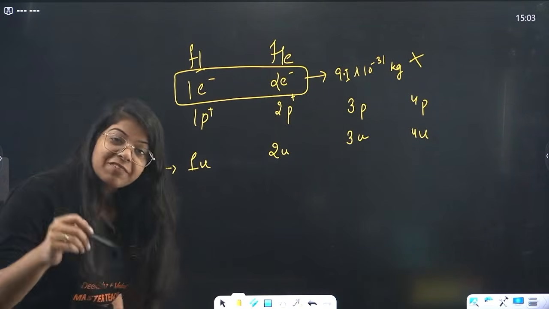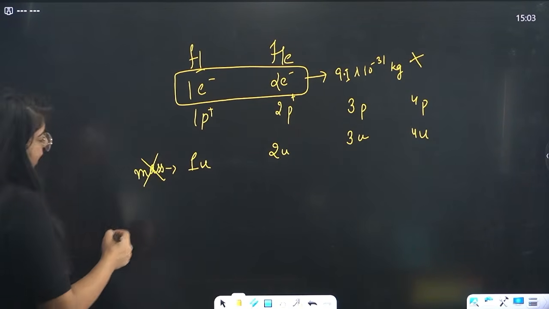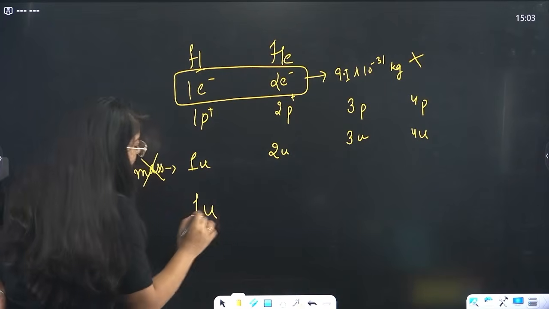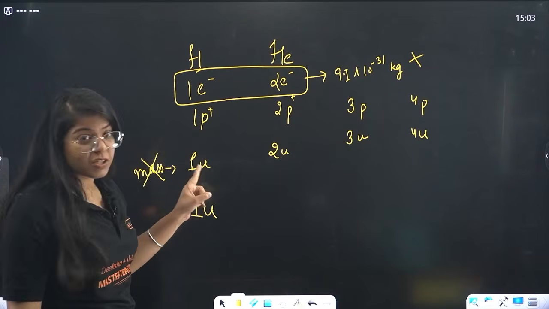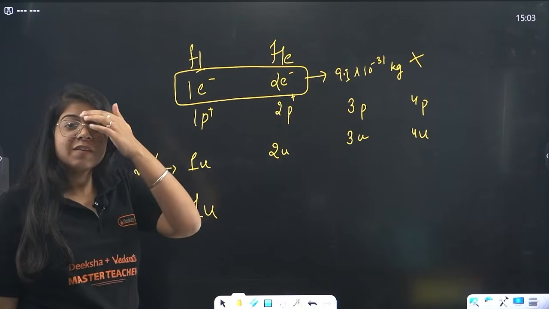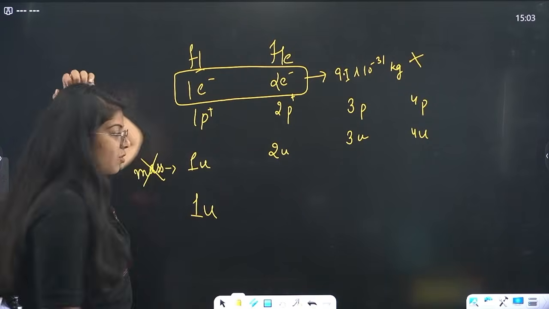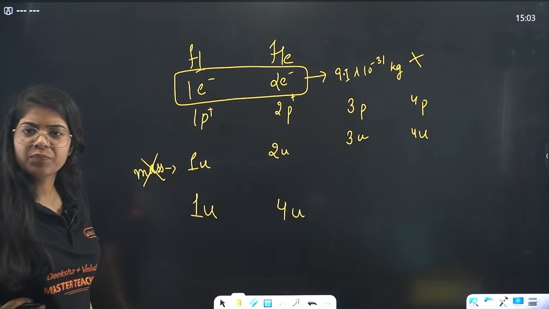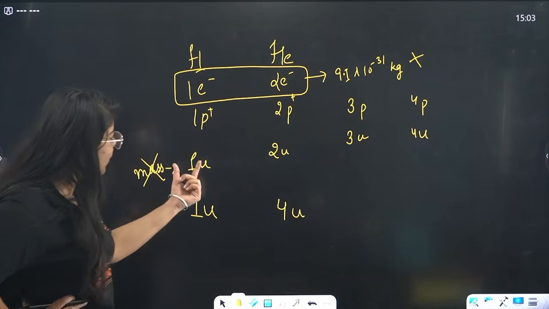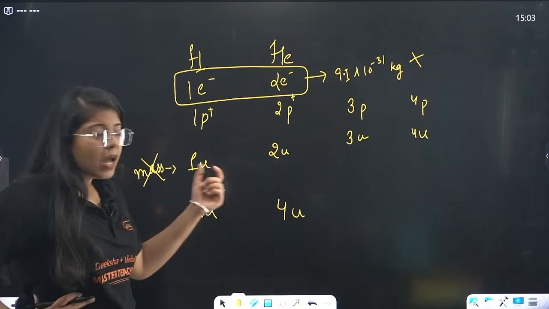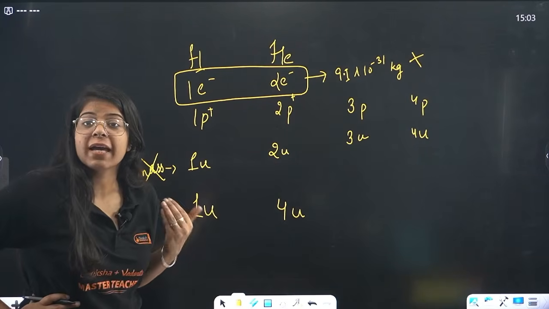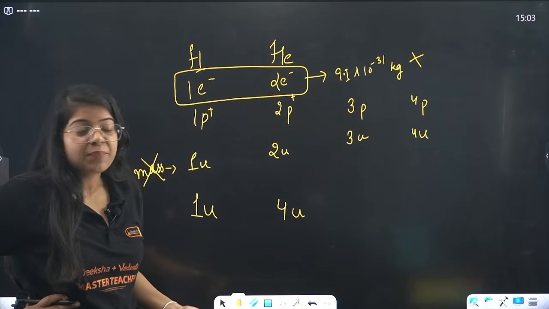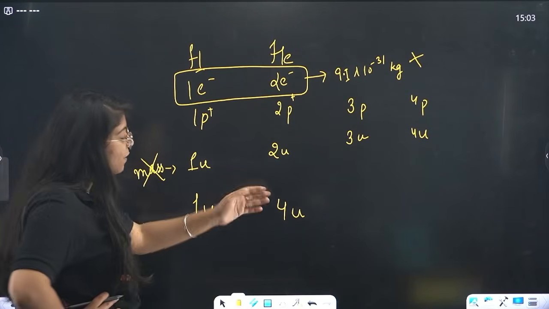When we actually weighed the elements, we found that hydrogen has mass 1 unit, and helium should have 2 times the mass of hydrogen, but the mass of helium was 4 times the mass of hydrogen. How come? It has 1 proton, it has 2 protons. The mass of all protons is the same, so how come the mass is 4 times?